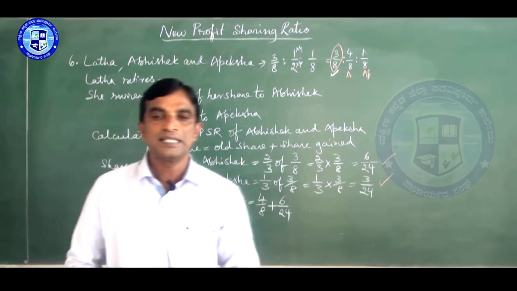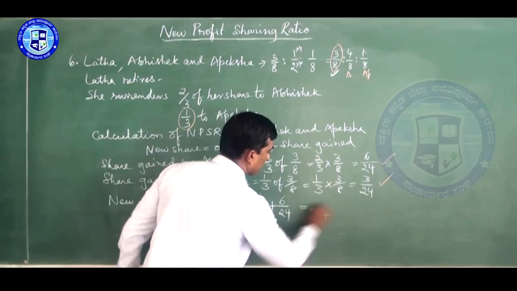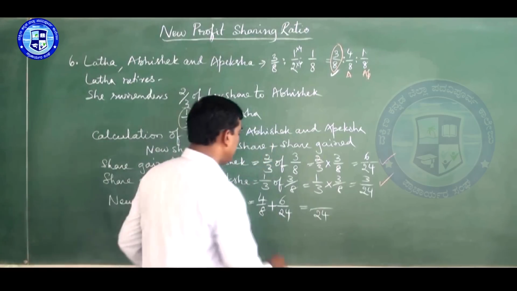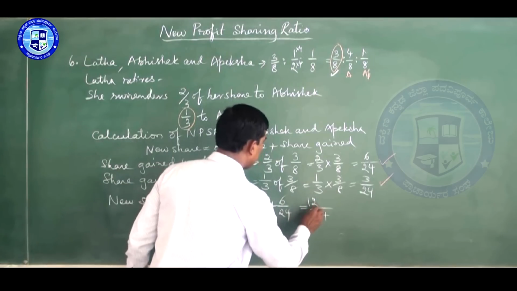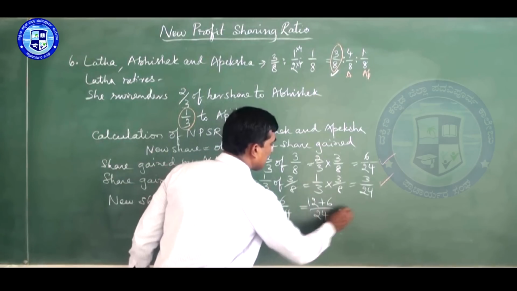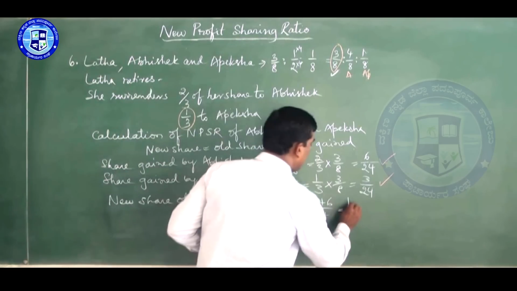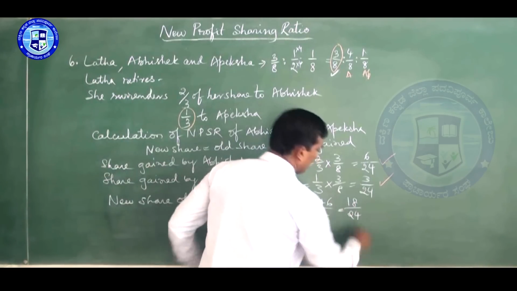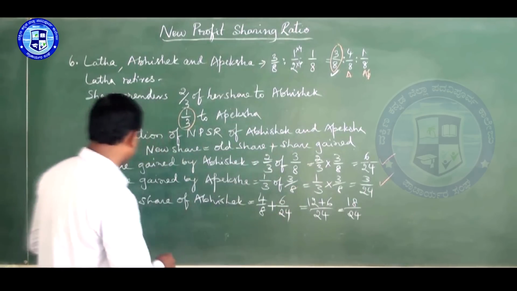Take the LCM, 24. 8 3s are 24, 4 3s are 12, plus 6, if you add this it becomes 18/24. No, don't simplify it. Let it be like that.